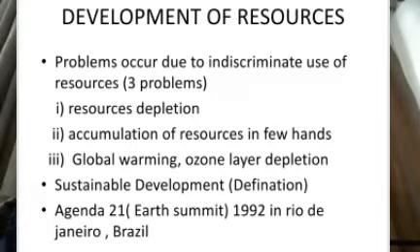Second, accumulation of resources in a few hands. The people who can afford it, who are able to convert it through technology, can use the resource, and those who are not able will not get to use it. Here we can see the division of society, haves and have-nots, or rich and poor. Due to excessive use of the resource, society can be divided. And the third problem: due to over-exploitation of the resource, global warming, ozone layer depletion, this type of problem can occur.